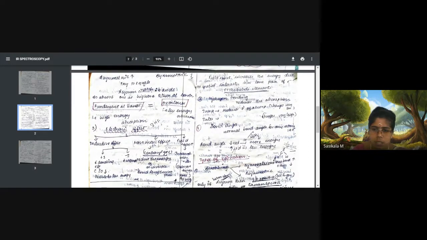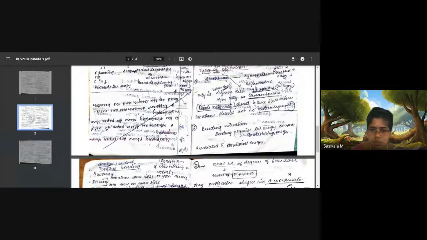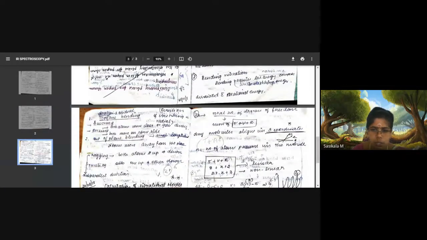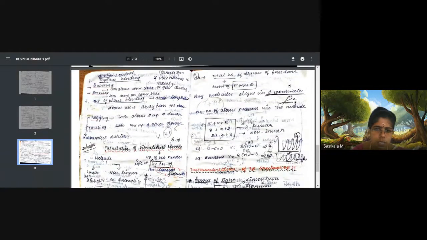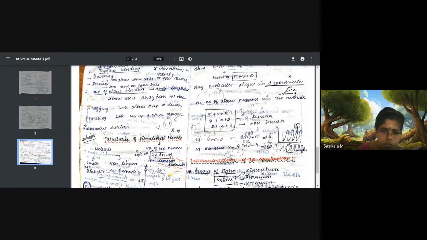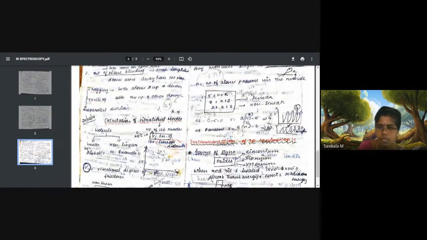Then all these types of vibrations, you have already seen. And one more point is the calculation of vibrational modes: how many bands, how many troughs, you can expect for a molecule. This calculation can be done with two equations.